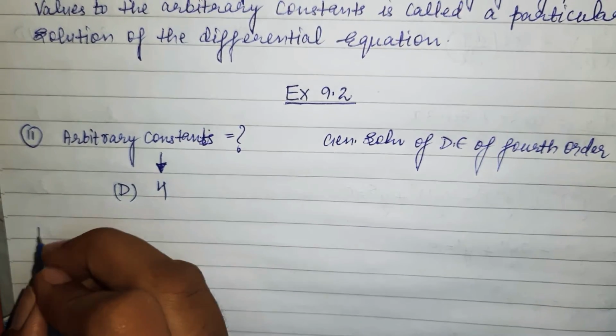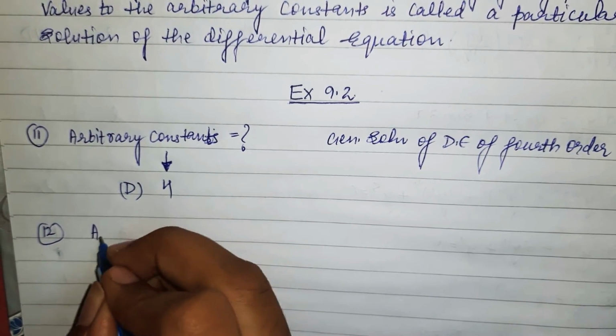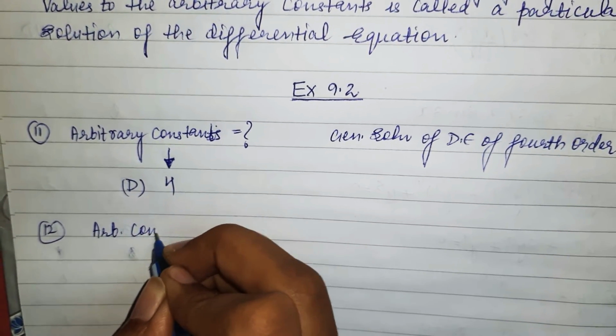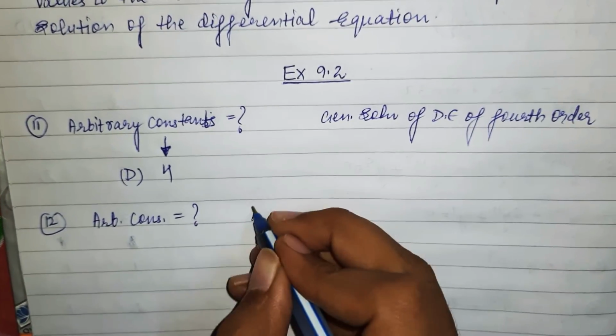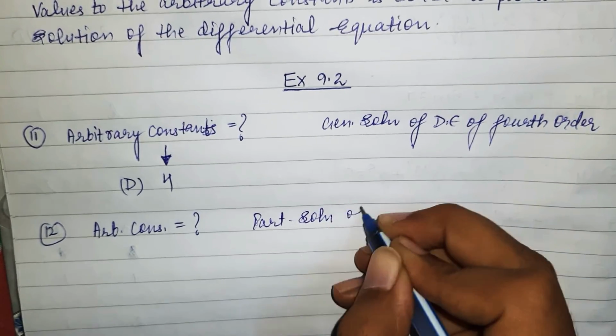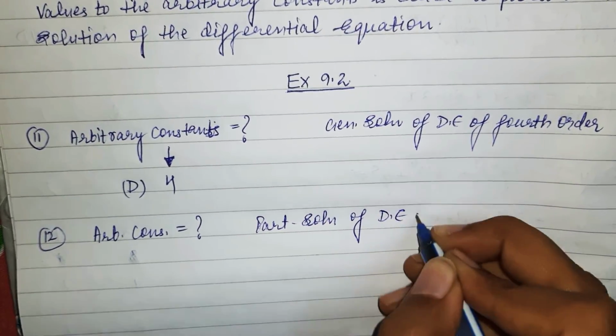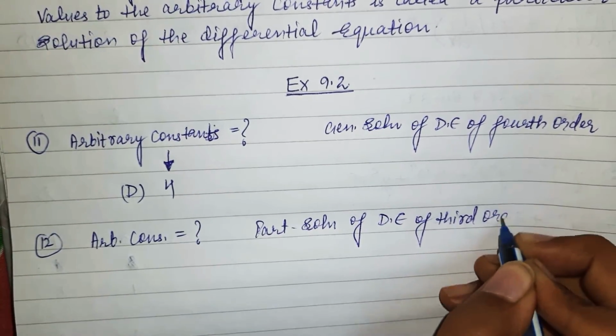Come to question number 12. In question number 12, they are asking, tell me the number of arbitrary constants in the particular solution of the differential equation of third order.